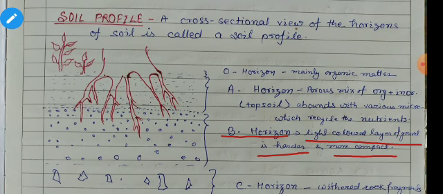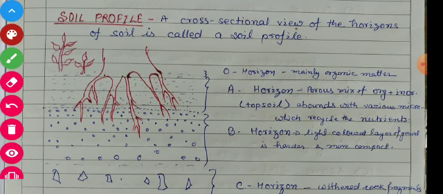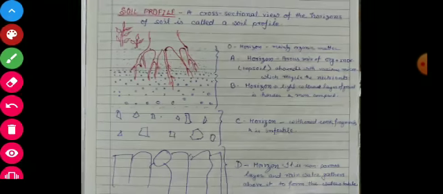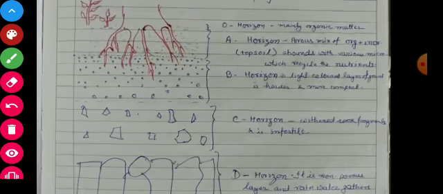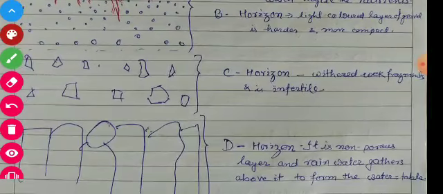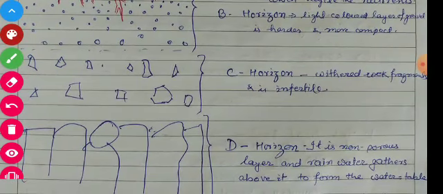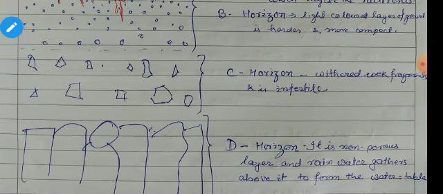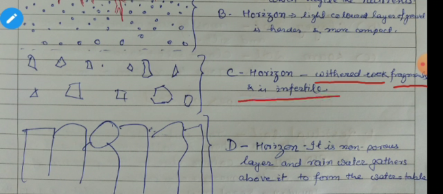After B, we will discuss C horizon. C horizon, you can see here in the figure. Students, C horizon, actually it is withered rock fragments and is infertile.